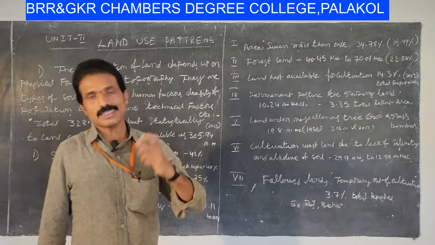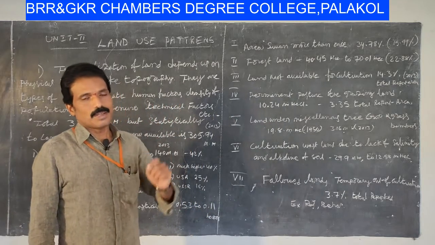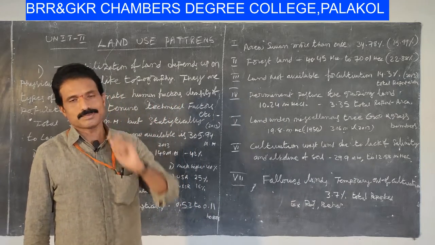All these factors determine the land use pattern system.